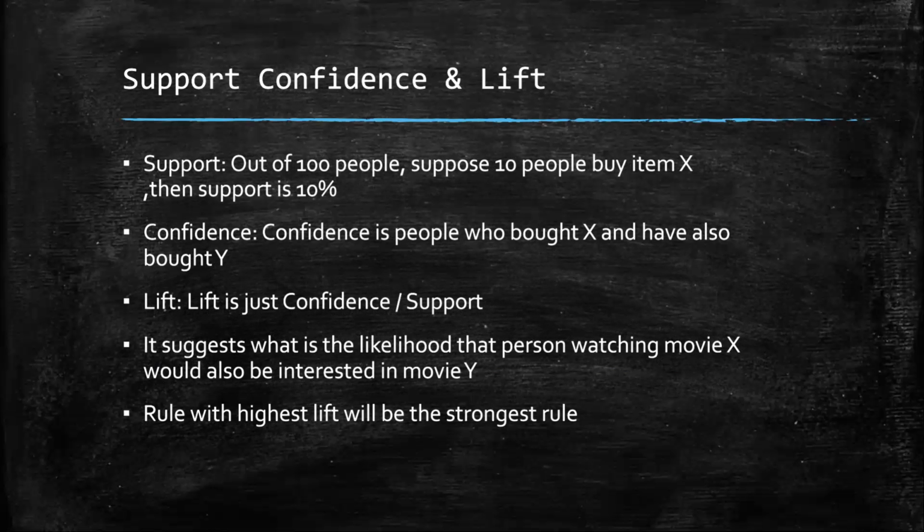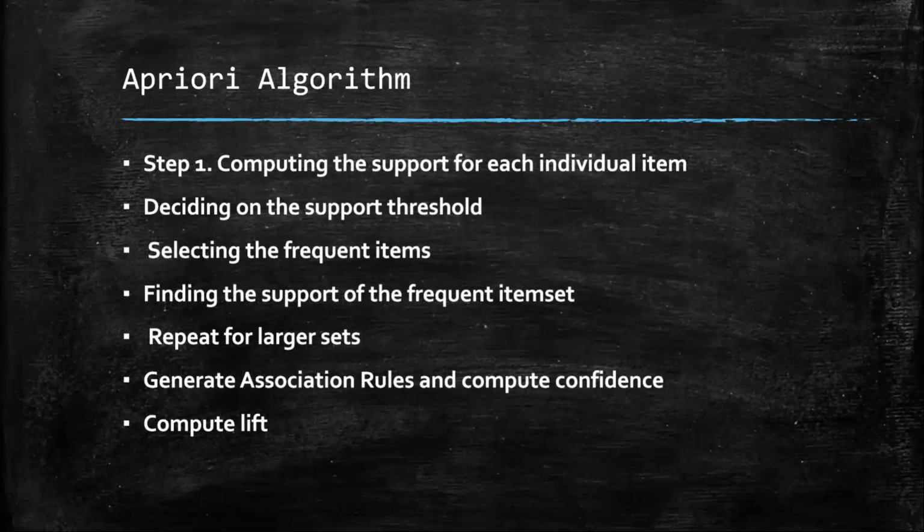Confidence is the probability that if a person buys milk, he also buys bread. And what is lift? Lift is confidence divided by support. So the higher the lift of two items is, the more probable it is that the person will buy both things. So this is the Apriori algorithm.